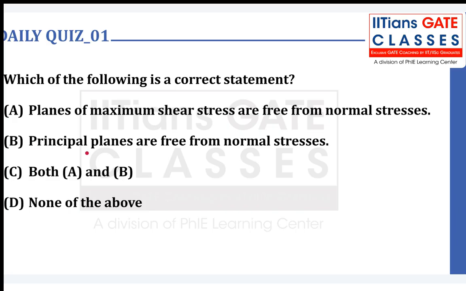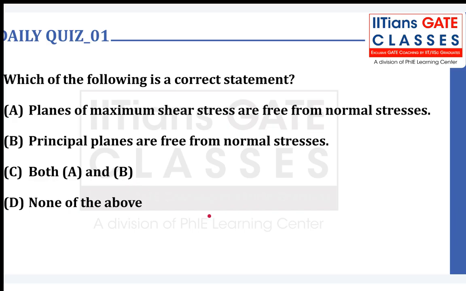Now, principal stress itself is a normal stress. So this is a very absurd line. Principal stresses are free from normal stresses, right? So this is definitely not going to be true. Why? Because principal stresses themselves are normal stresses. So this also gets eliminated, both A and B, because B is not true. Now, the option is either A or D.